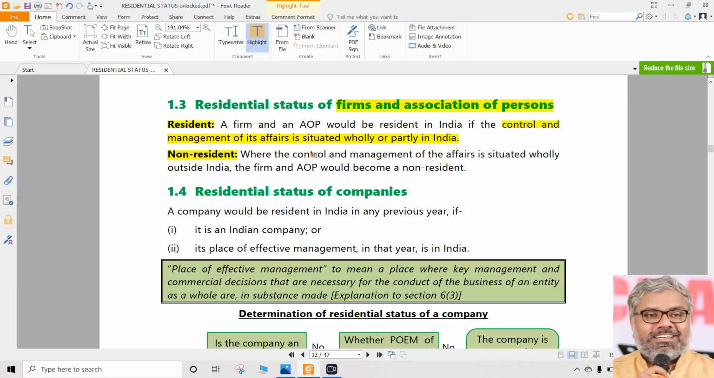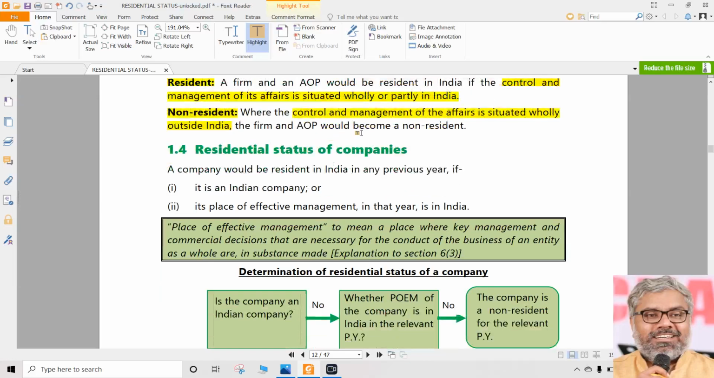Only if the control and management of affairs is situated wholly outside India. Here, are we having anything like ROR, RNOR, something like that? No. Here for AOPs or firms, the residential status has only two possibilities: either resident or non-resident. When resident? Only when the control and management of affairs is situated wholly or partly in India. When non-resident? If it is situated wholly outside India, there ends the matter.